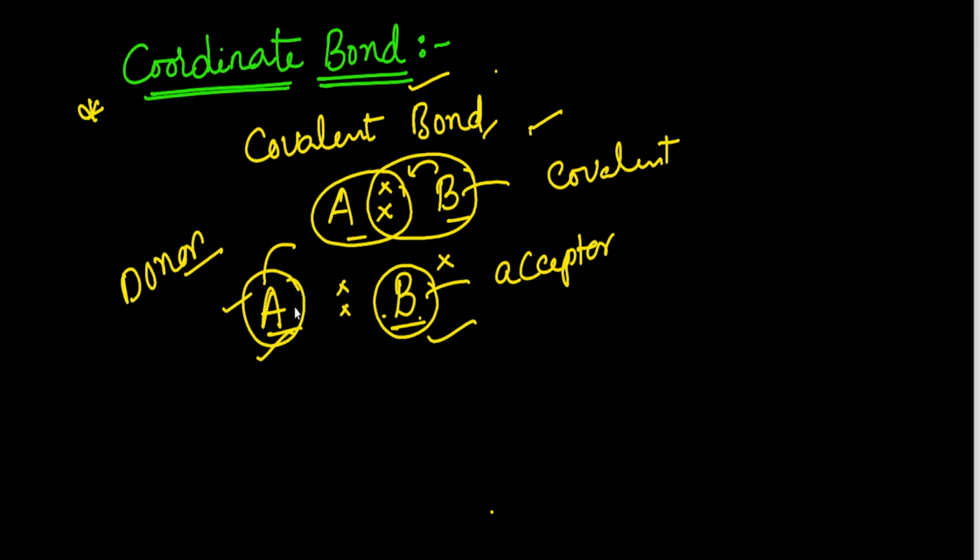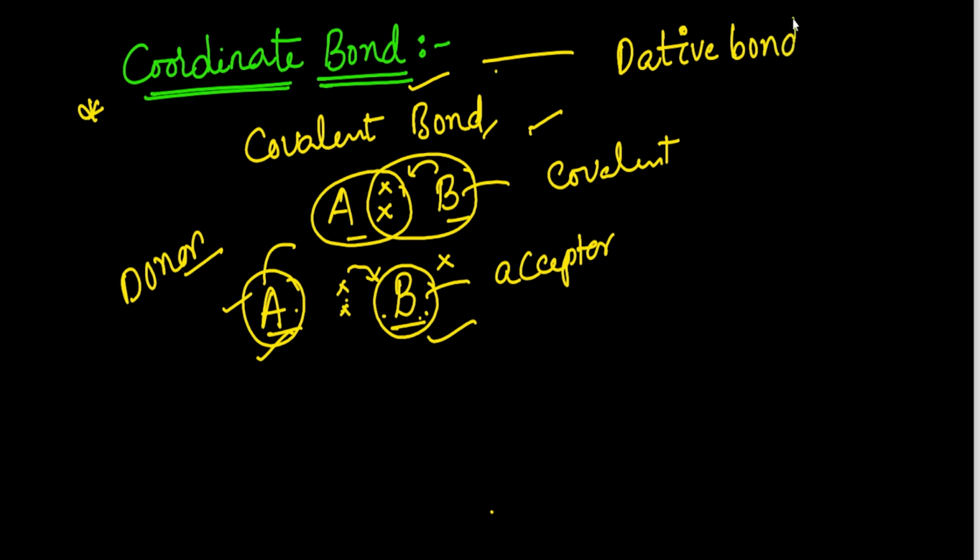So A is electron rich, that is why it is donating one electron pair, but B is electron deficient, so that is why it is accepting this electron pair, and now the bond is formed between the two atoms. Such a type of bond is called a coordinate bond, or it is also called a dative bond.